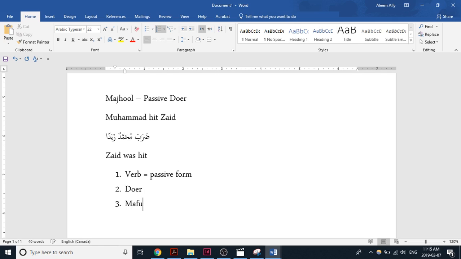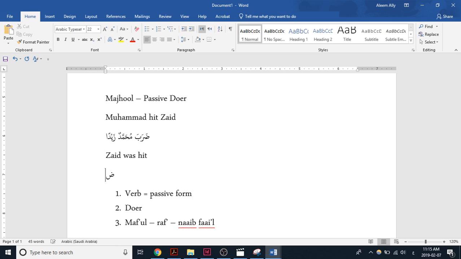Then you take the maf'ul and you turn it into a state of rafa. And it becomes known as your na'ib fa'il. It's known as a replacement fa'il. So what's that going to look like? Duriba. So we don't need Muhammad. He's been removed from the picture. And then we just take Zaid and put him into a state of rafa. Duriba Zaidun. And that would translate to Zaid was hit. This would be your fi'l, and this would be your na'ib fa'il.